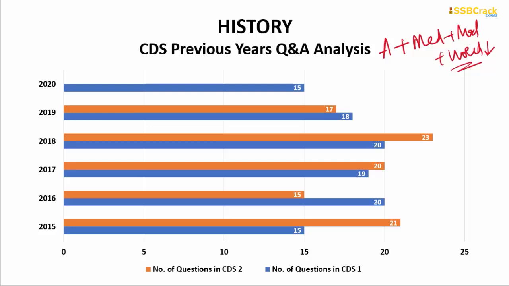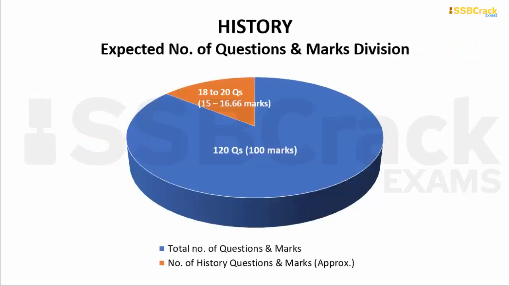Considering this, as per the analysis, in the CDS 2 of 2018 paper, the maximum number of questions came up, around 23 questions, and the minimum number of questions from the history part came in the CDS 1 2020 paper, in the CDS 2 2016 paper, and also in the CDS 1 2015 paper. So we can expect around 18 to 20 questions from the history part in the coming paper. Scoring all of these correctly, you can score around 15 to 16.66 marks out of 100 marks in the history section.